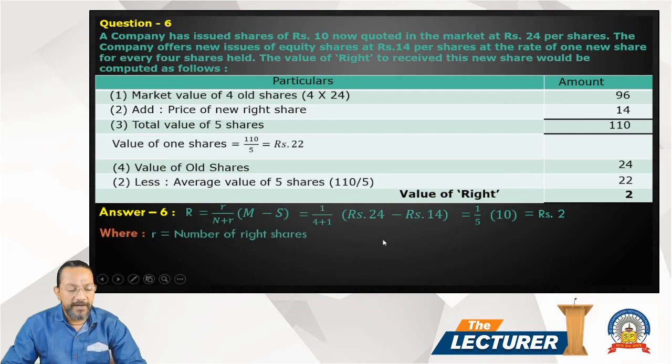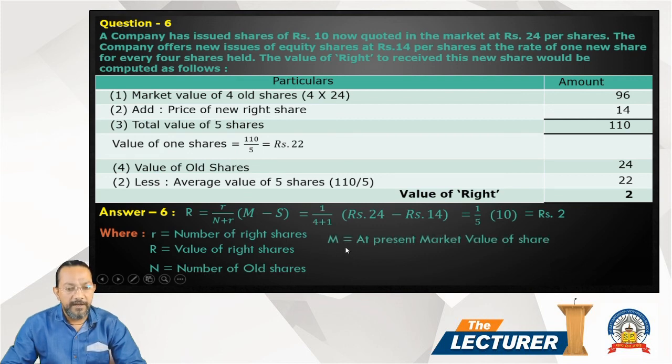is the number of right shares offered, capital R is the value of right share, capital N is the number of old shares, capital M is the present market value of shares, capital S is the value of new rights. Clear, friends?